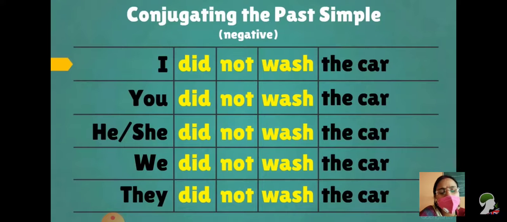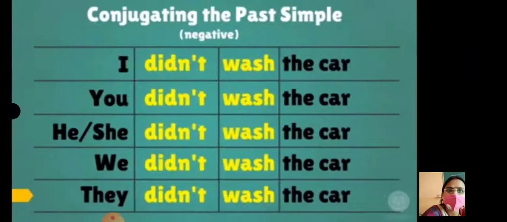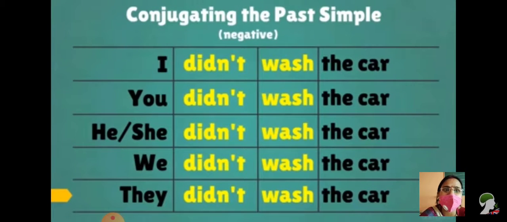Just one more point I want to tell you students. Whenever there are words which we use with not, we use contractions in English grammar, English language. For example, if it is did not, we will use didn't. Will not, won't. Could not, couldn't. Very good. So this is how you can also make the sentences. I didn't wash the car. You didn't wash the car. He, she didn't wash the car. We didn't wash the car. They didn't wash the car. Hope the negative form of past simple is absolutely clear to you.